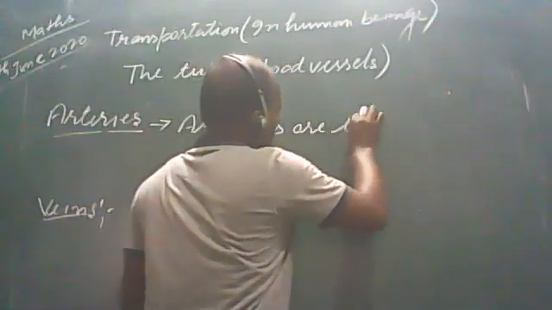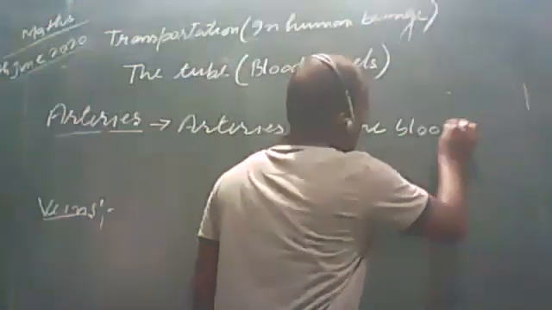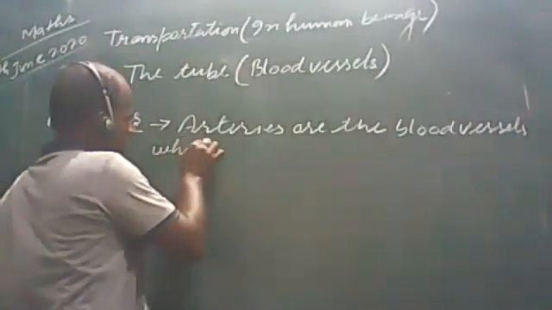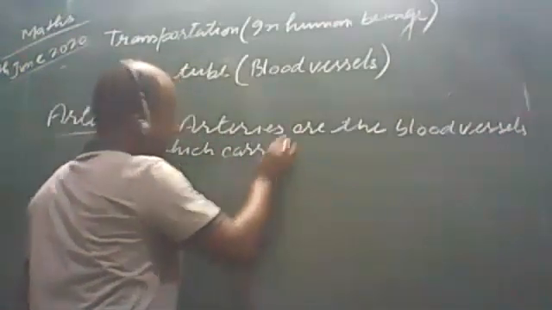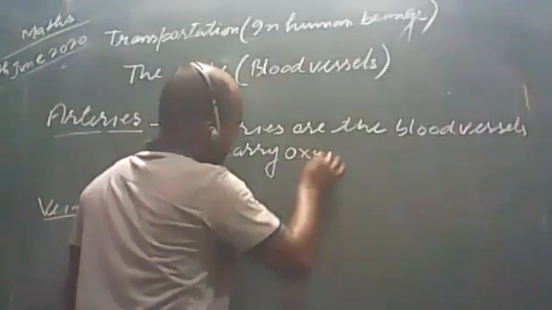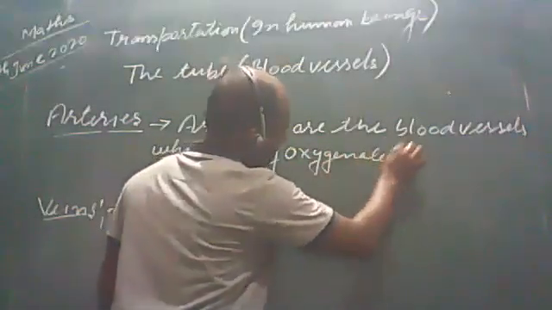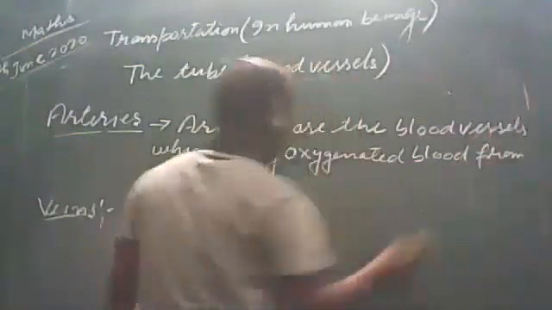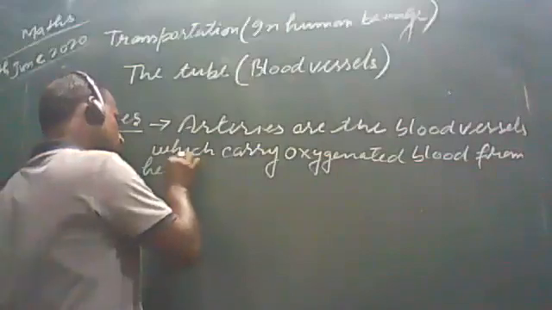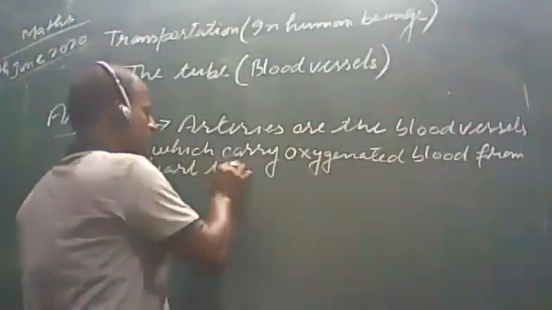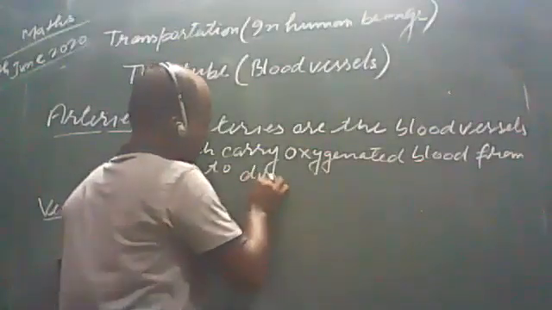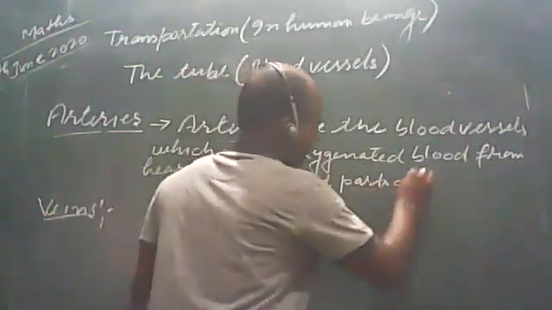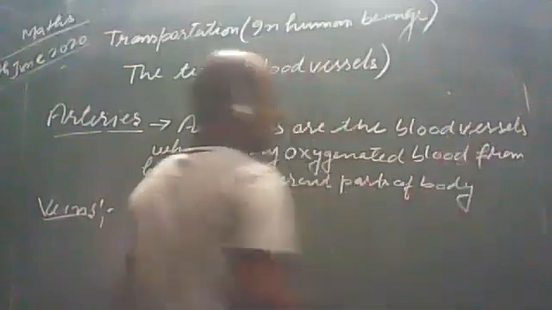Arteries are the blood vessels which carry oxygenated blood from heart to different parts of body.